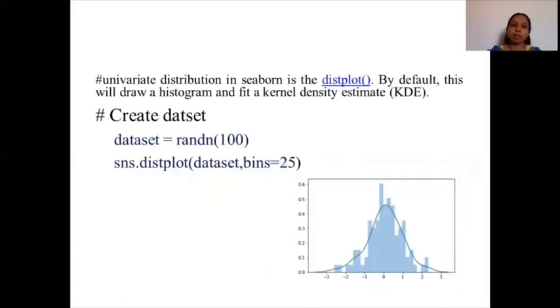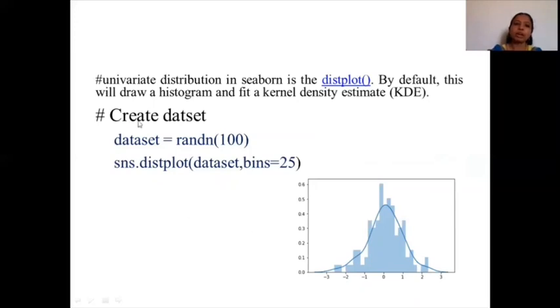One more example with respect to univariate distribution is your dist plot. Dist plot is another plot which gives you the distribution using kernel density estimation. It will draw the histogram, and it will fit the kernel above that.